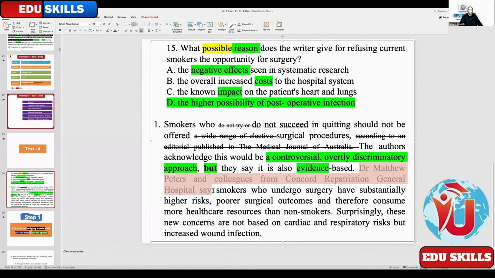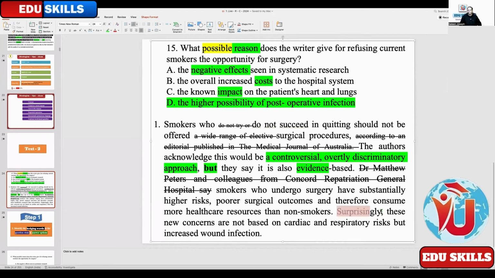These things are required only when these names are mentioned in the question stem. Okay, so how do you read? Smokers who undergo surgery have substantially higher risks, poor surgical outcomes, and therefore consume more healthcare resources than smokers.